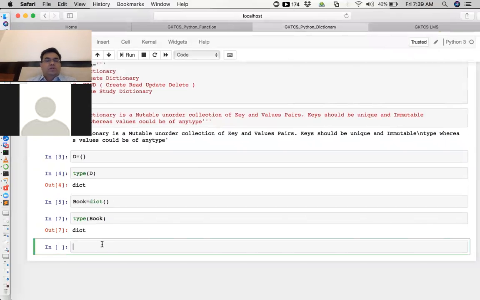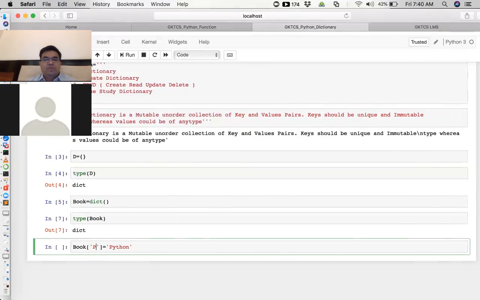Now, let's say in this book dictionary you want to add books with a key and value pair. Here it is not like a sequence. In the previous case we were just adding the book's name, but here we have to add the key and value pair together. So after creating the dictionary, you just need to have the key. Let's say the key is P and the value for that is Python.